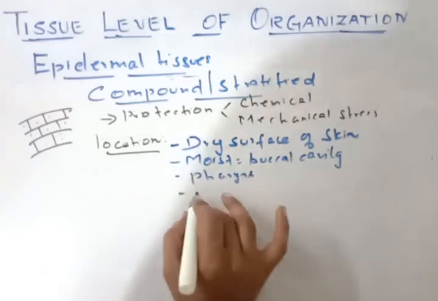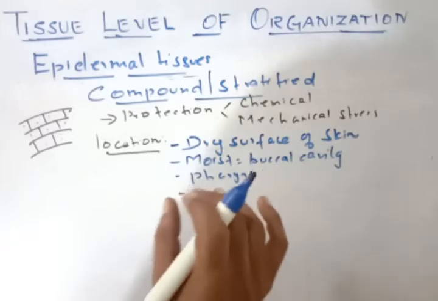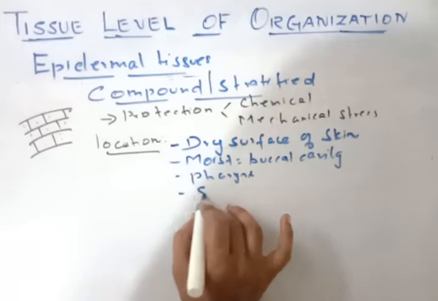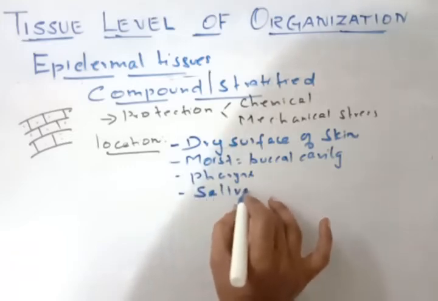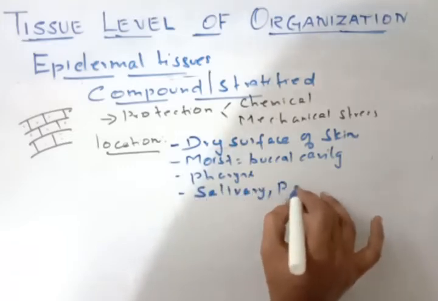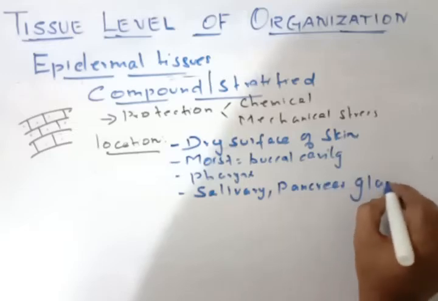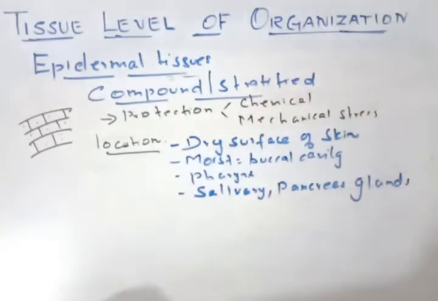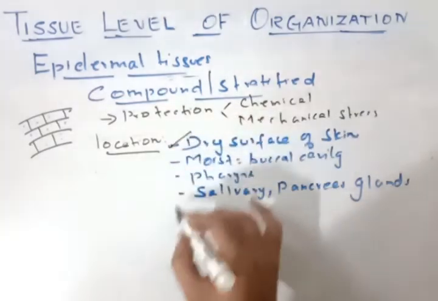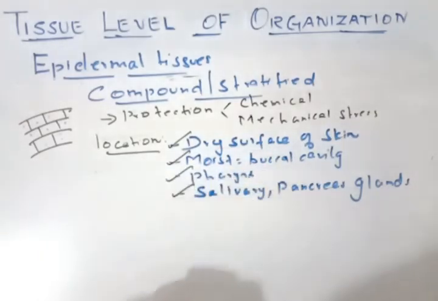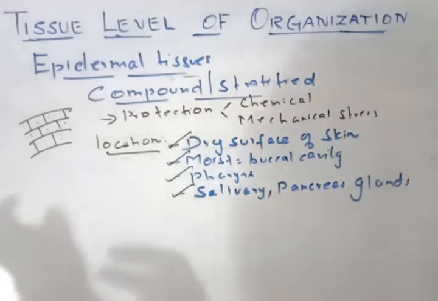Finally, it is there on the inner lining of certain glands, the salivary glands as well as the pancreas. So these are the locations: the dry surface of the skin, the moist surface of the buccal cavity, the pharynx, and the inner lining of the salivary and pancreatic glands.